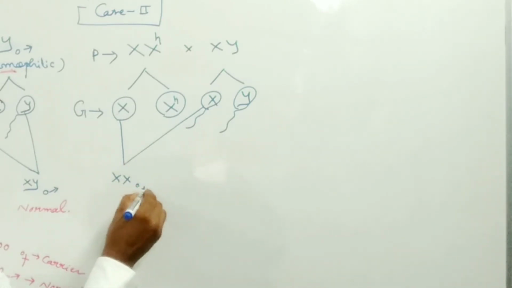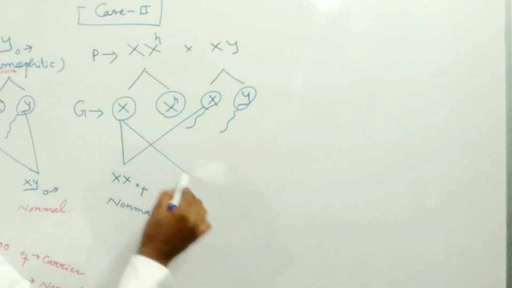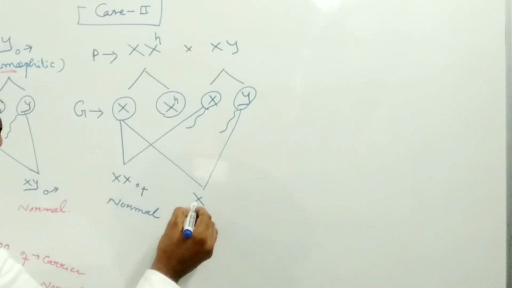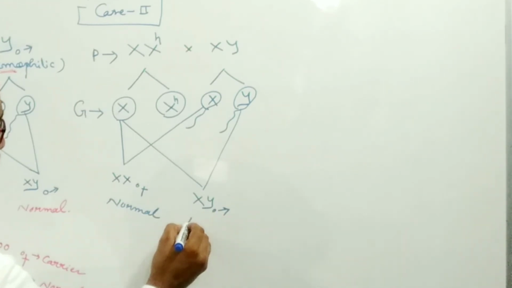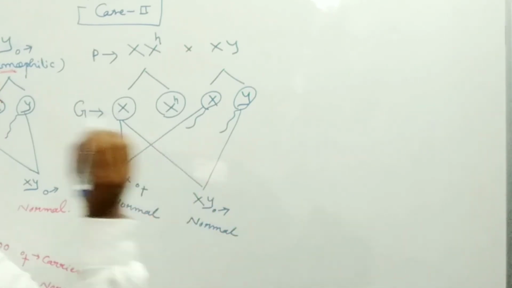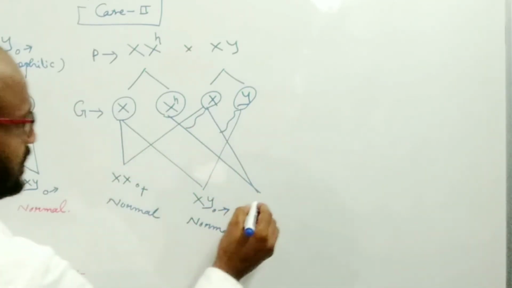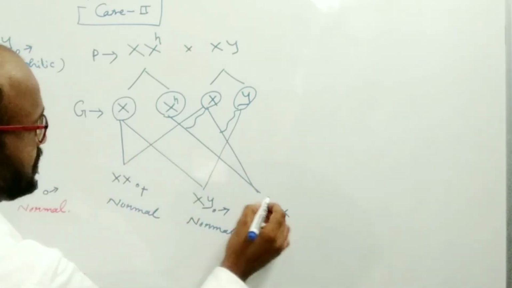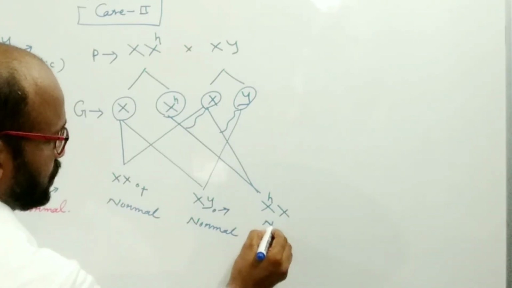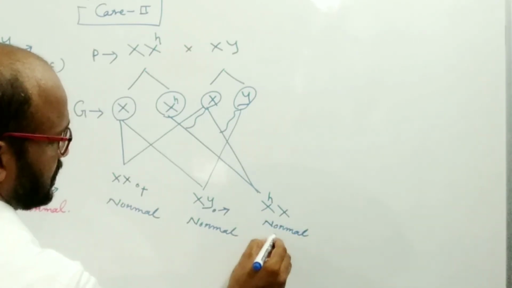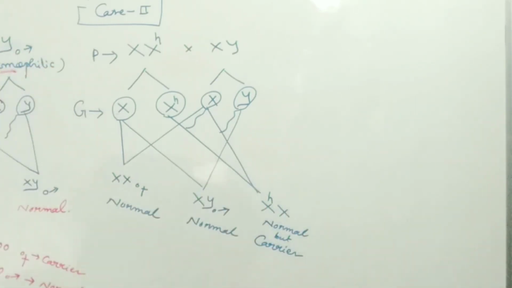So the individual will be normal. There is no defective gene. If fusion takes place between these two, then here also you get a normal male individual. If fusion takes place between these two gametes, then the female individual which contains one defective hemophilic gene will be normal, but she is a hemophilic carrier.